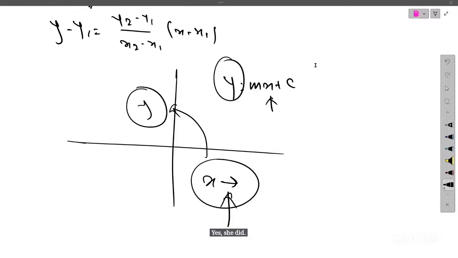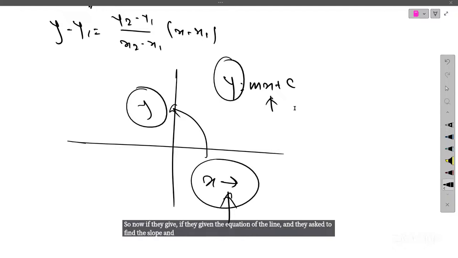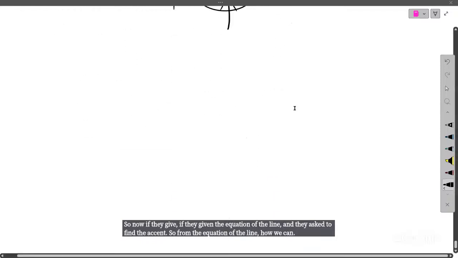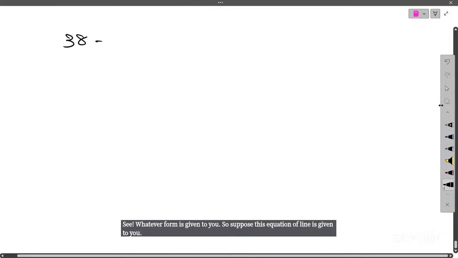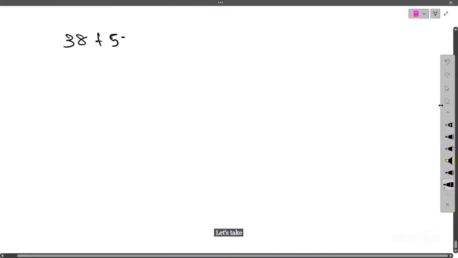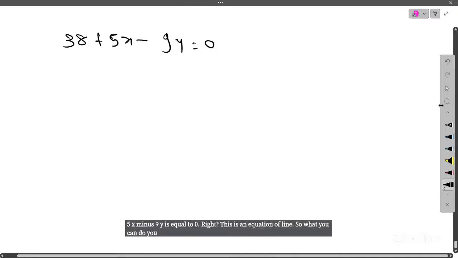Ma'am, if they give the equation of a line and ask to find the slope, x-intercept and y-intercept, how can we find it from the equation of the line? See, whatever form is given to you. Suppose this equation of line is given to you, let's take 38 plus 5x minus 9y is equal to 0. This is an equation of line. So what you can do is convert it into one of the known forms.